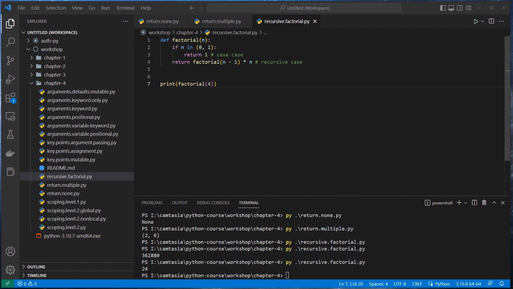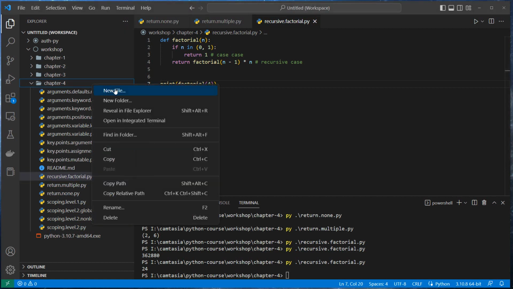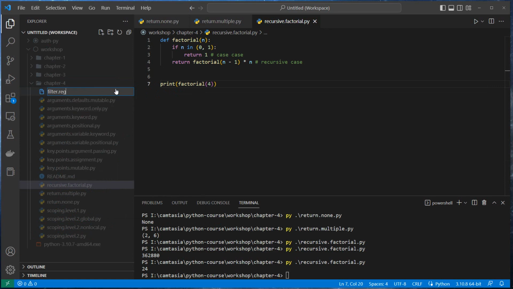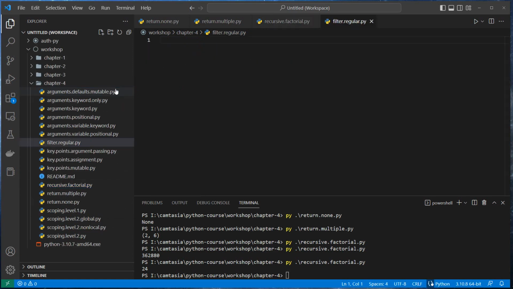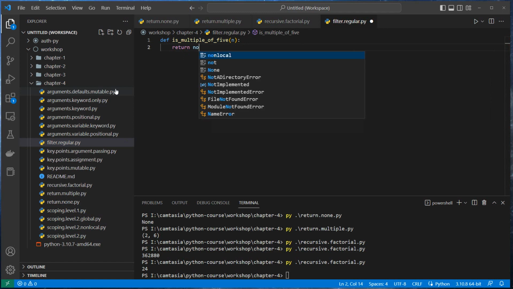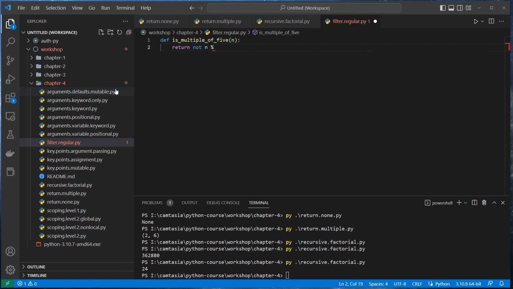I'm gonna create a new file called filter regular.py. So we were talking about a list of numbers up to n that are multiples of 5. So I'm going to define def is_multiple_of_5, very descriptive. It will get n as a parameter, return not n mod 5.